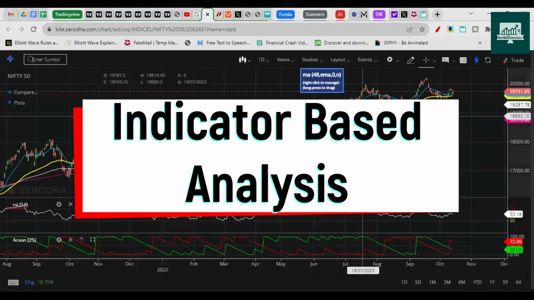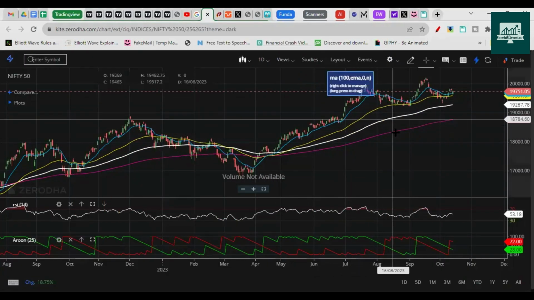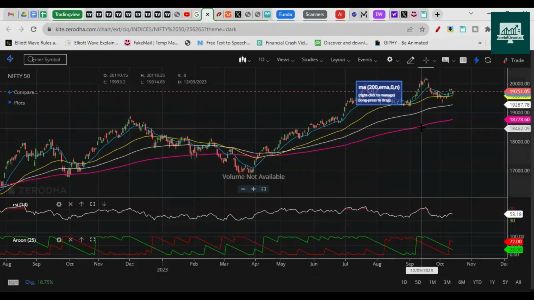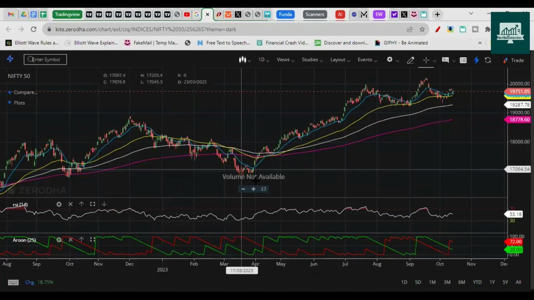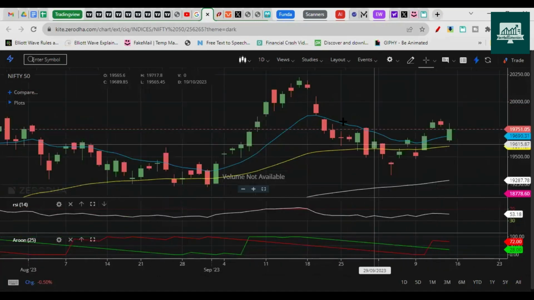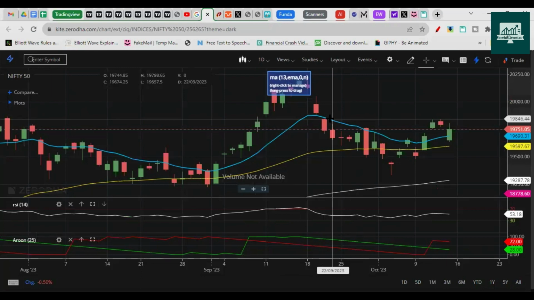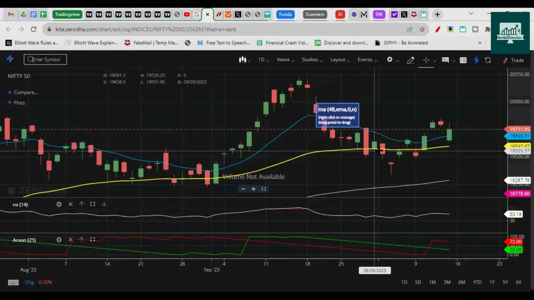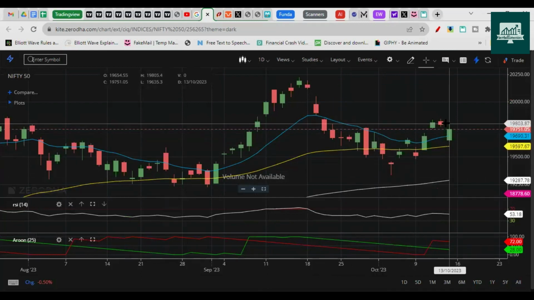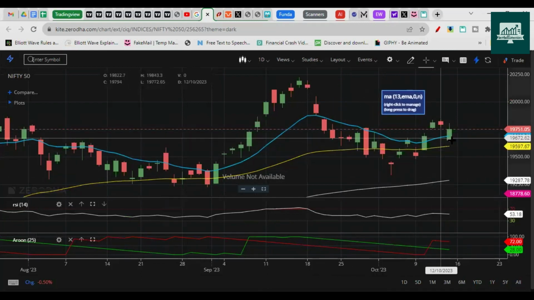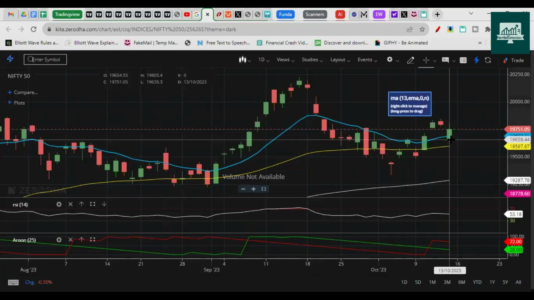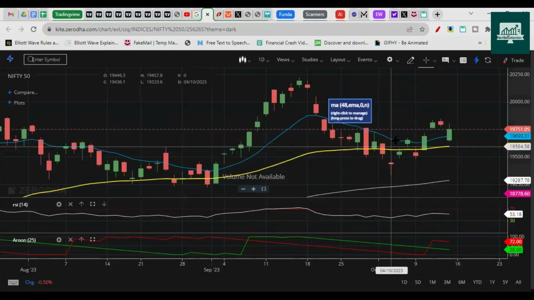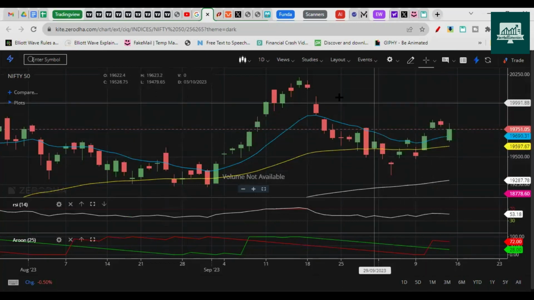As you know, we use multiple moving averages to decide the market's direction. So this is 13 EMA, this is 48 EMA, this is 100 EMA, and this is 200 EMA. So here you can see Nifty dropped below short-term moving averages. Till this part, it was below 13 EMA and 48 EMA, but then it bounced back, and right now it's trading above 13 EMA. In last session also it opened a gap down, but then it closed above short-term moving average 13 EMA. So it looks like Nifty is trying to recover from this drop.